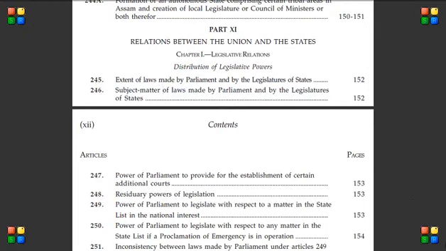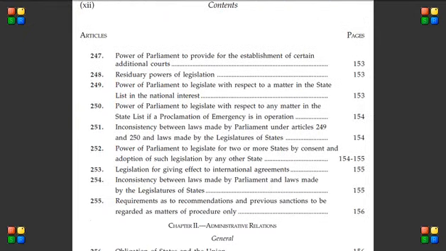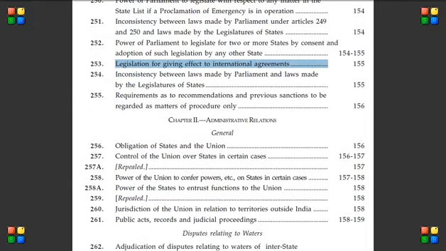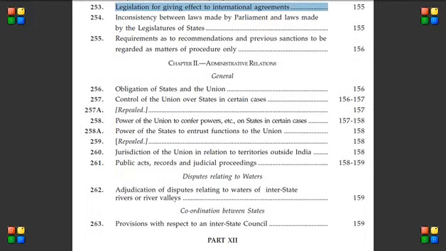It also talks about residuary powers, like if a certain subject is not mentioned anywhere, where it should come under. It even talks about international agreements, like if India has entered into some kind of international agreement, under whose authority that comes.